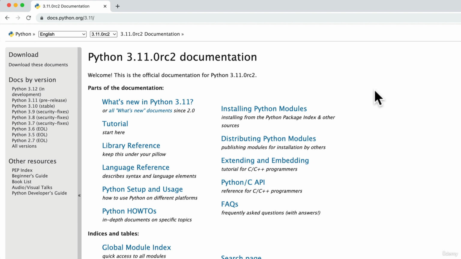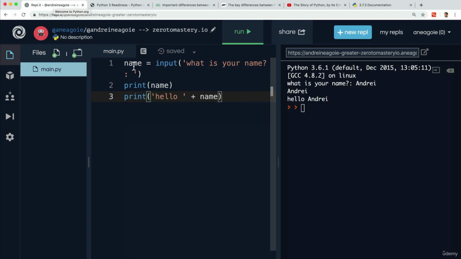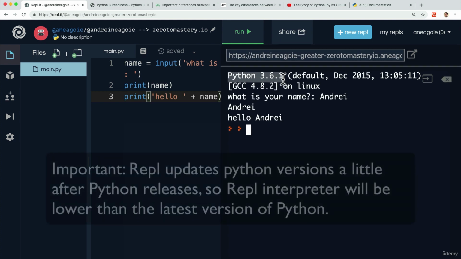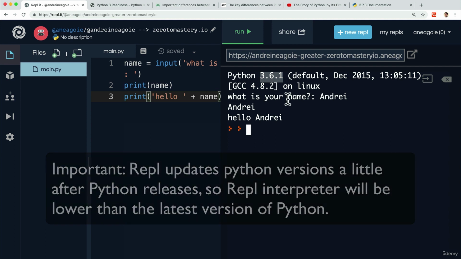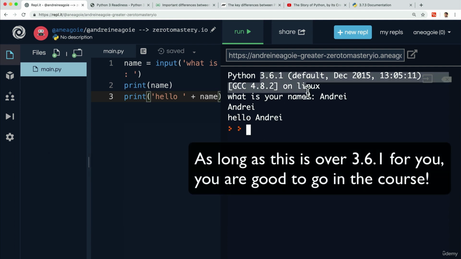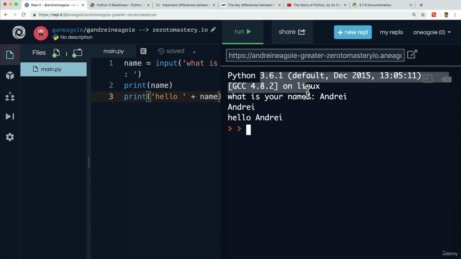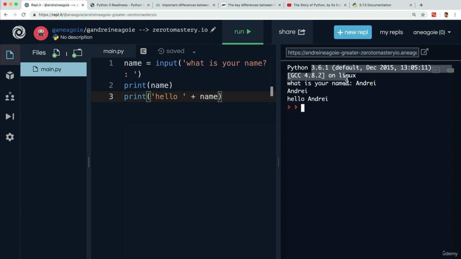So, just a quick note about Python 3 versus Python 2. When you hear the word Python, people are generally just talking about both Python 3 and Python 2. And if you remember, in our REPL, when we created our first program, you see that you're using Python version 3.6. This is the default standard version that REPL comes with. So right away, we know that we're using Python 3. Awesome. It's up to date. It's new. The whole community is behind it. Well, most of the community is behind it. So we're all good to go.